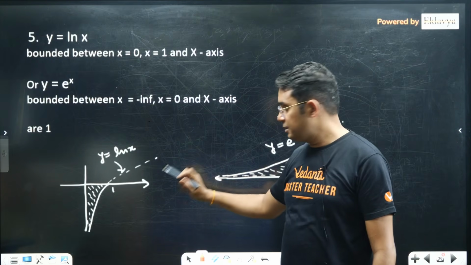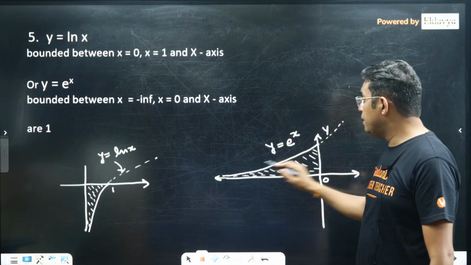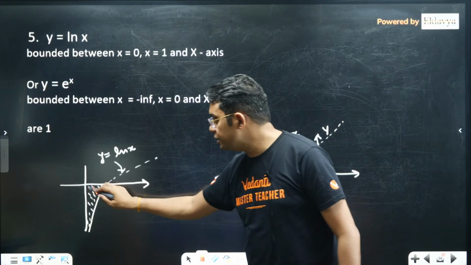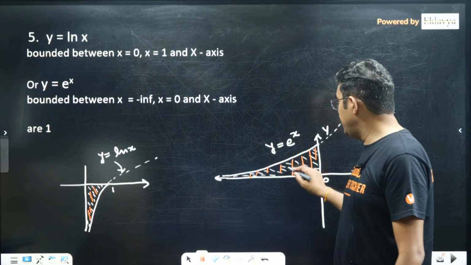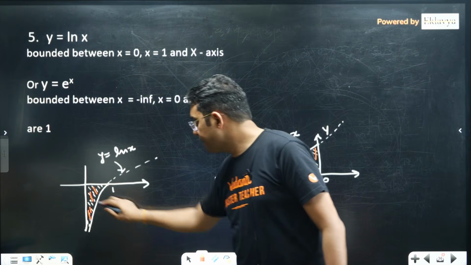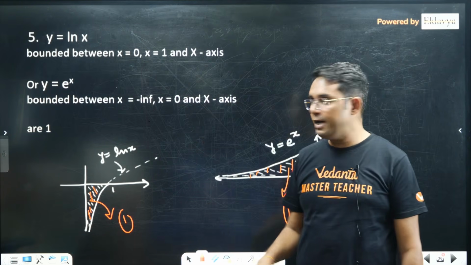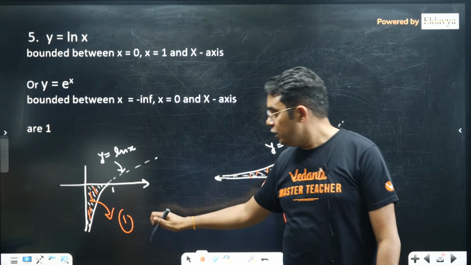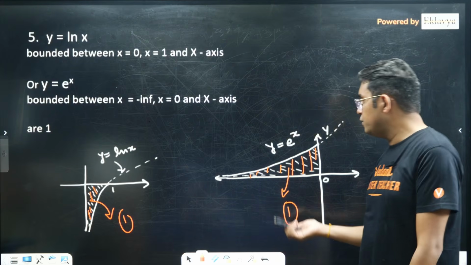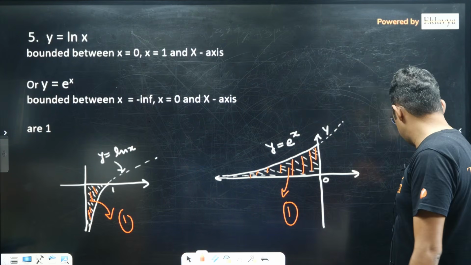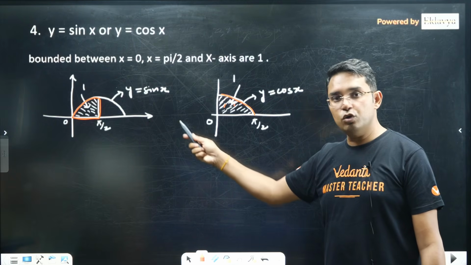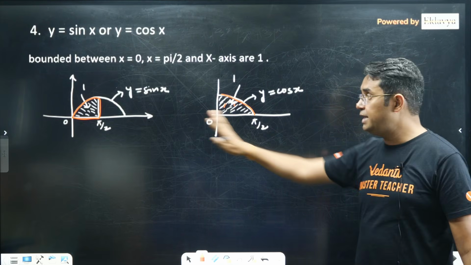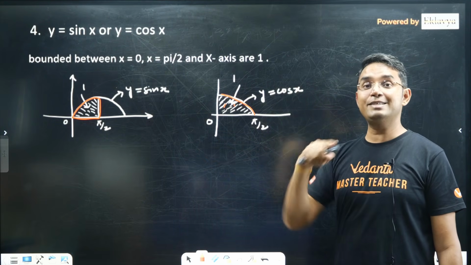Similarly, if you are drawing a graph of ln x or e power x from -∞ to 0, these two areas are the same, because they are inverse functions of each other, and these areas are equal to 1. In fact when you do it for ln x, you have to find a limit, so in an exam you may take slightly more time. It is better to remember that a few areas are just 1, like ln x, e power x, sin x, cos x between 0 to pi/2. If it is sin of 2x or cos of 2x, then it will not be 1. You have to use the scaling thing.